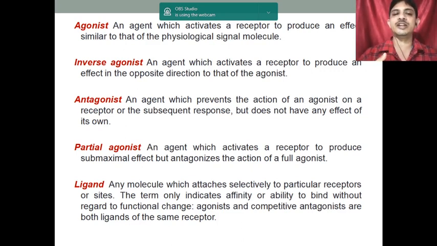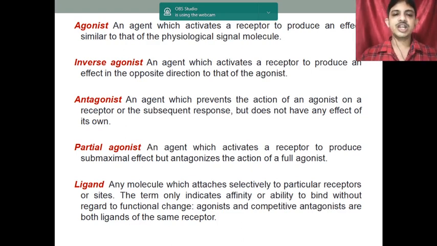We have discussed the different types of antagonist, competitive inhibition and all. So antagonist means it will prevent the action of an agonist on the receptor or subsequent response, but they do not have any opposite action of their own. This is important. They do not have any effect on their own. For example, the agonist produces a particular effect, and the antagonist only blocks the action of the agonist.